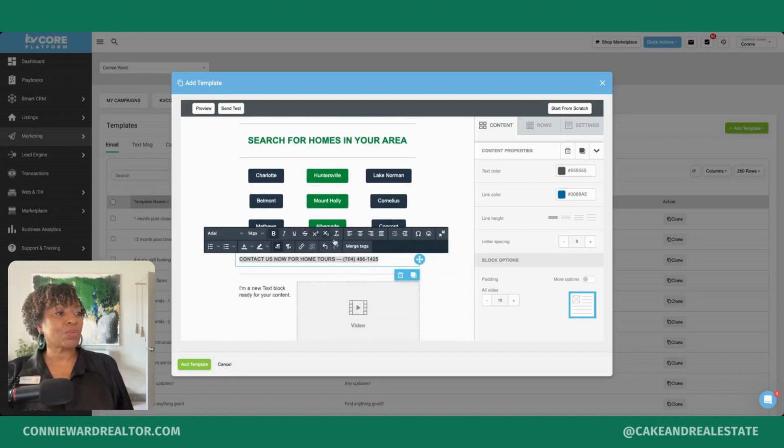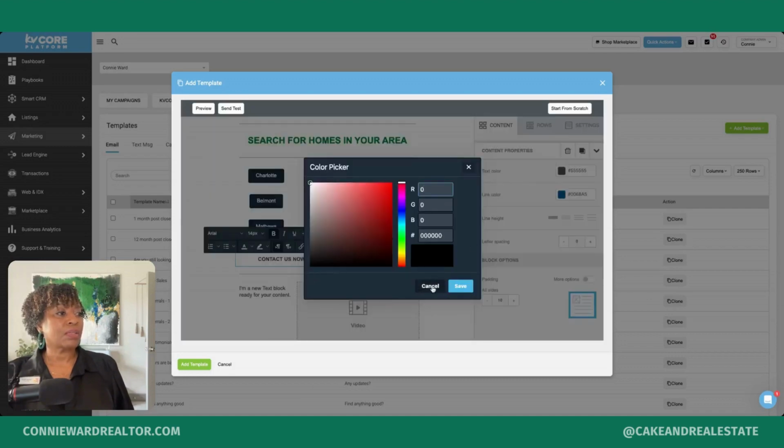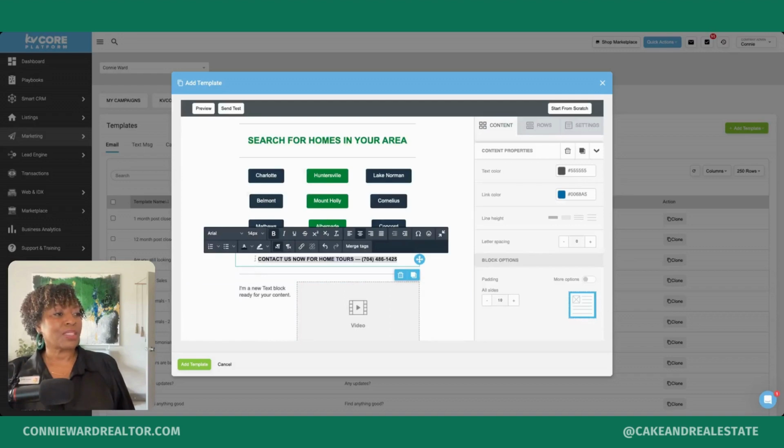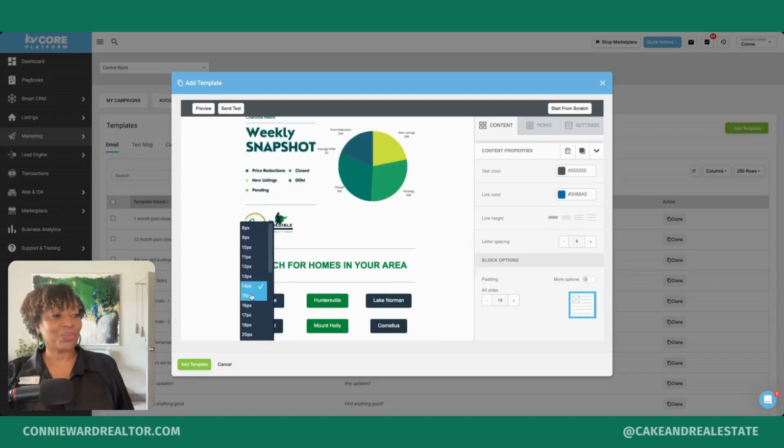So we want to bold, we want it to be centered, and we want our text to be a certain color. Let's see. We want a dark blue, and we want to increase this font a little.